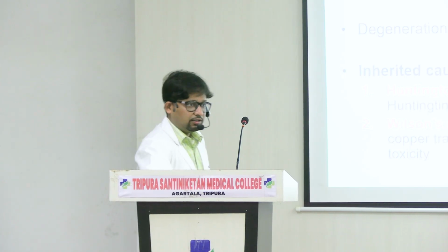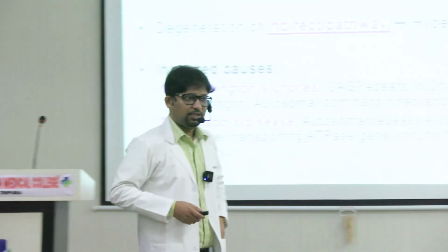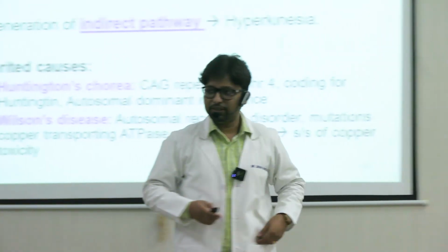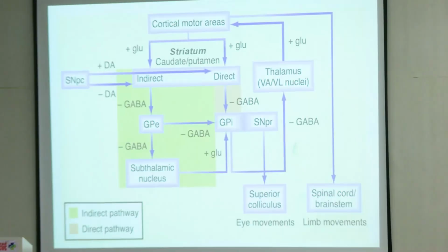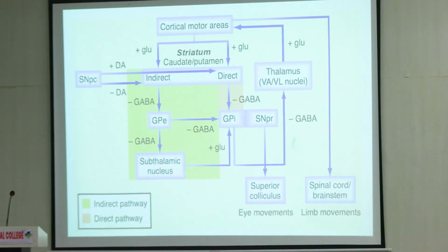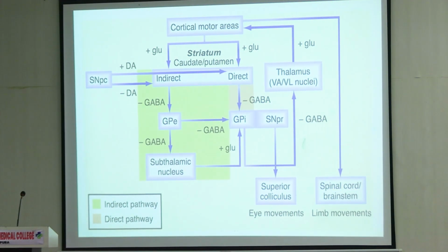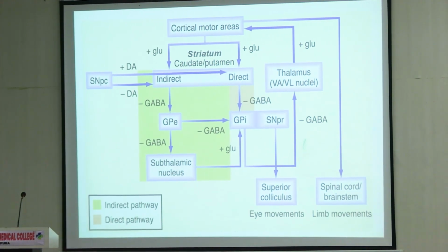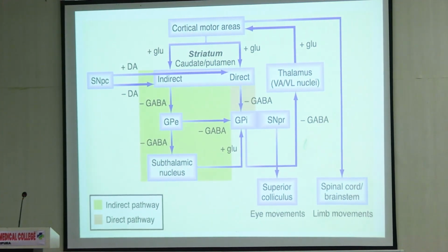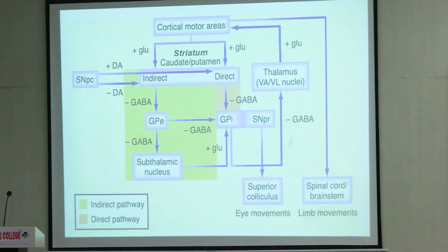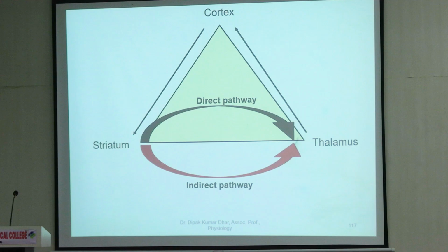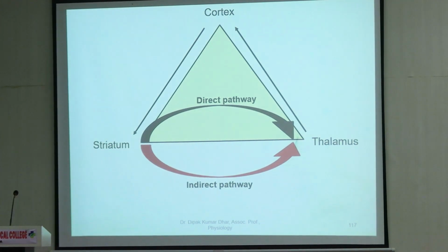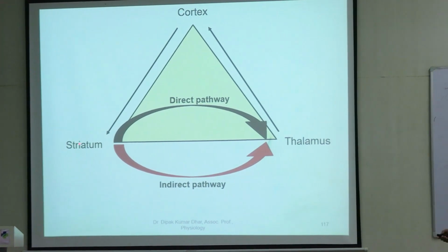So we were talking in the last class about the role of basal ganglia in movement. We had seen that basal ganglia has various circuits which control different aspects of motor activity. So this is the skeletal-motor circuit. In the skeletal-motor circuit, in a very simplistic form, there is a connection between the cortex, striatum,